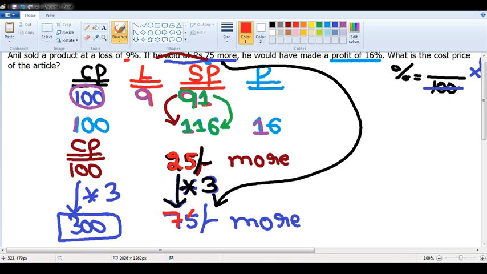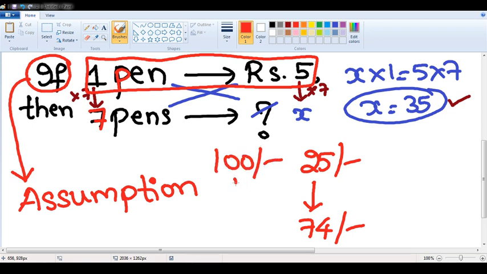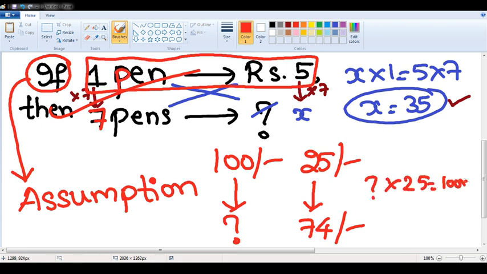But your actual question is, what if this is 74? If this is 74, 25 is becoming 74. If you think that you are not finding any multiplying factor, please cross multiply like the method you applied here and try to get the answer. Question mark into 25 is 100 into 74. So 25 into 4, 74 into 4.